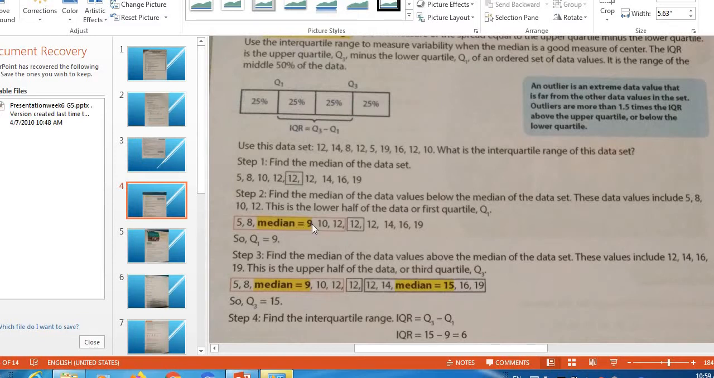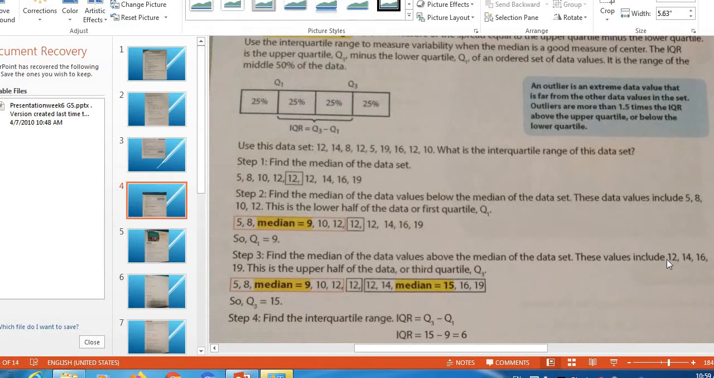I have taken 8 and 10. The sum of them equals 18. Divided by 2 will give me the new median, which is 9. And this is the median here. So Q1 equals 9. Q1 here equals 9.